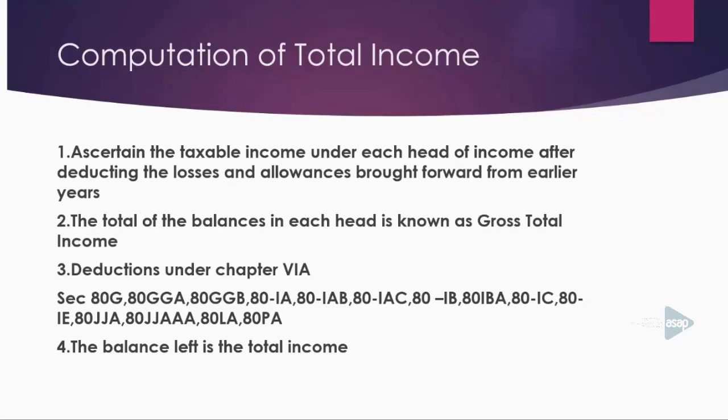If the assessee is a joint stock company, then it can claim deduction under Section 80G, Section 80GGA, Section 80GGB, Section 80IA, Section 80IAB, Section 80IAC, Section 80IB, Section 80IBA, Section 80IC, Section 80IE, Section 80JJA, Section 80JJAA, Section 80LA, Section 80PA. Okay, then the balance left is the total income.